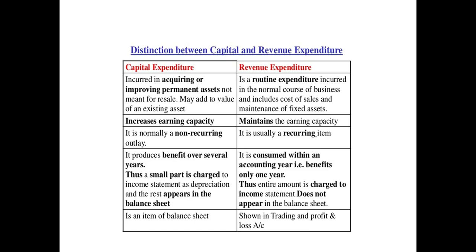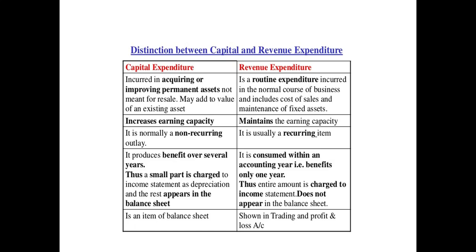I have to explain this one also. Difference between capital and revenue expenditure: they may ask for 2 marks, they may ask for 12 marks also. So do listen. The main difference between capital and revenue expenditure: first let me explain what is capital expenditure and what is revenue expenditure.